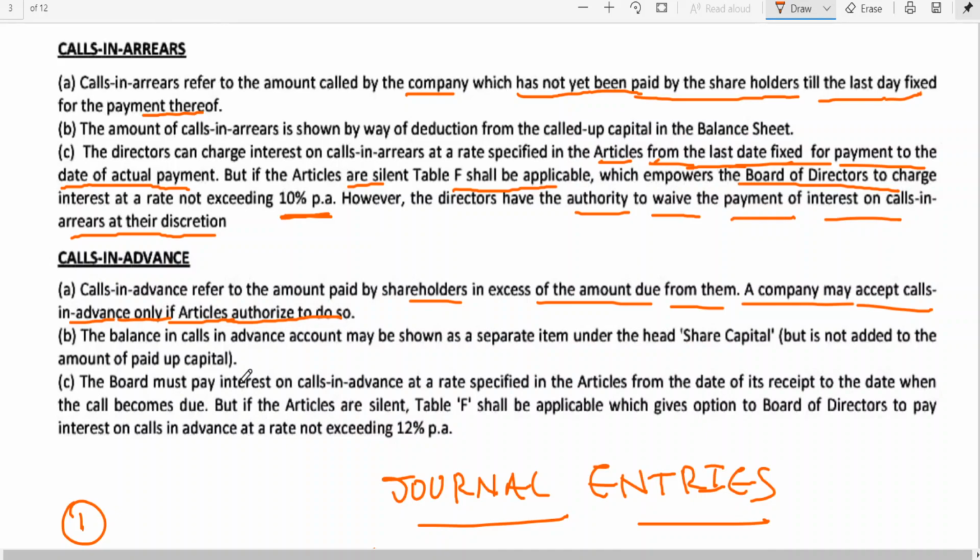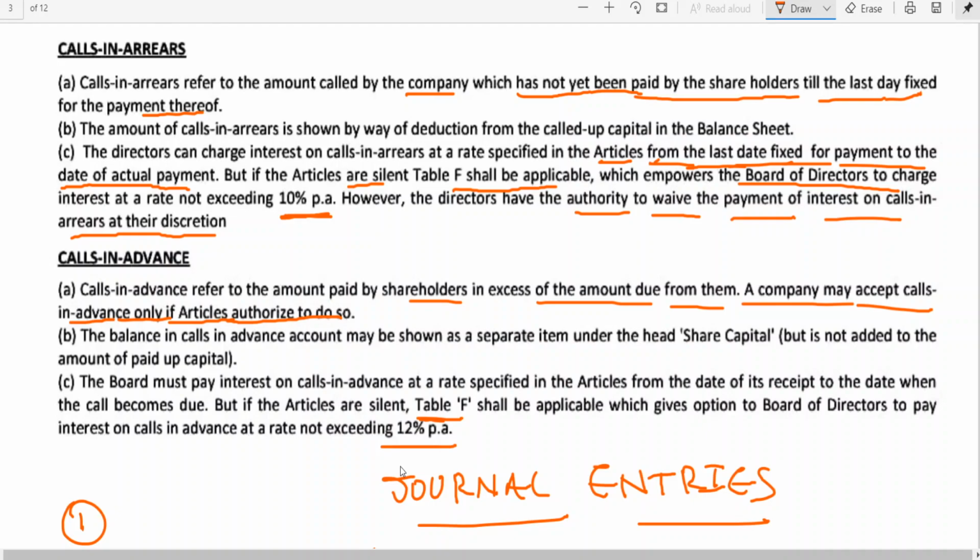If it is absent, Table F is nothing but a ready reckoner. If articles are silent on any of these things, you refer to Table F, and it says that the board of directors has to pay interest on calls in advance at a rate not exceeding 12% per annum.